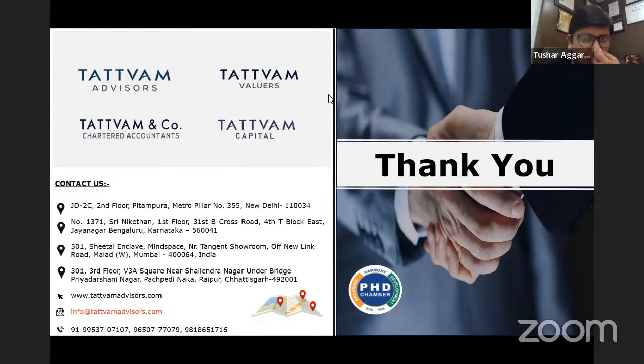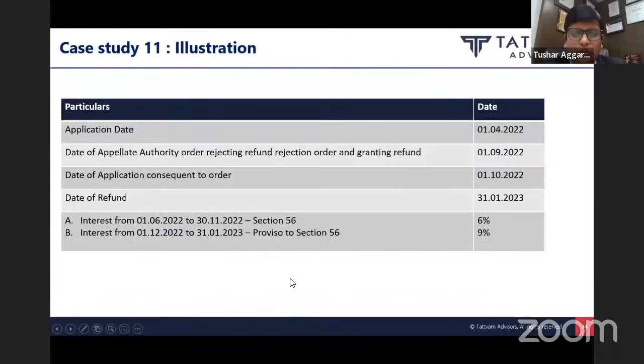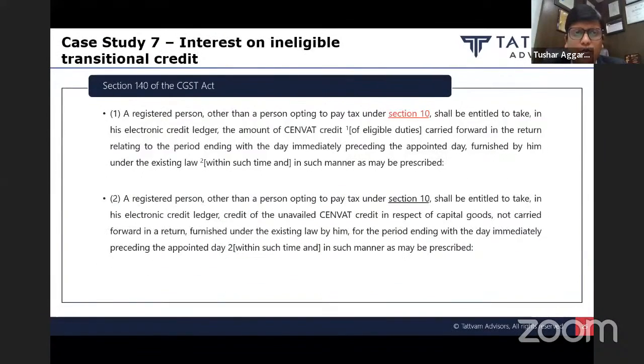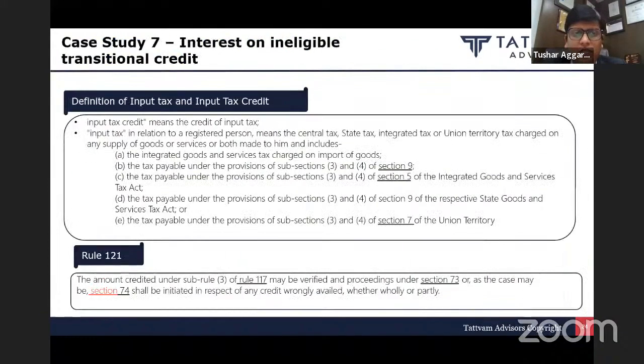Some of the questions which have come: whether the transitional credit cannot be recovered. Yes, as we discussed, see section 7 recovery. When we say show cause notice and adjudication under section 73 and 74, that can be done only for input tax credit. And rule 121 says that the amount, when we talk about transitional credit, is not input tax credit. Input tax credit is specifically defined under the GST law, which says that it is CGST, SGST, IGST on supply of goods or services to me. So it is a tax on supply of goods or services to me.